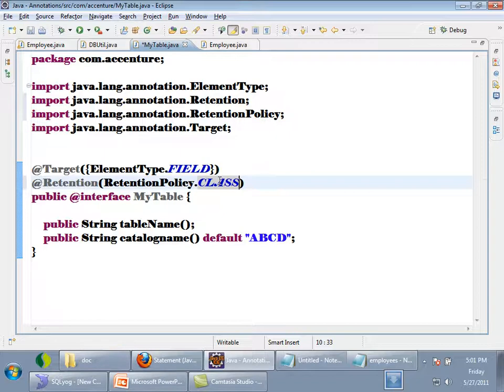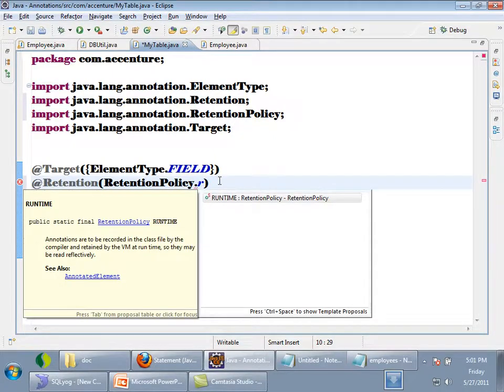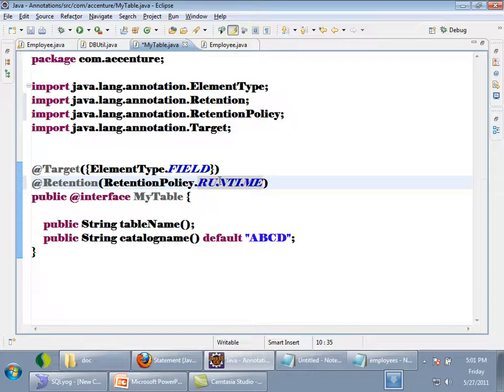Right? You can use RetentionPolicy dot CLASS, or if you write RetentionPolicy dot RUNTIME, the JVM can recognize such annotations. So the JVM can also do something with that. Okay. An example of an annotation which has retention policy as runtime is transient. If you make a field transient and you try to serialize that object, the JVM will not serialize it. The JVM will recognize the transient annotation, and it will not serialize. So an example of an annotation with retention policy runtime is transient.